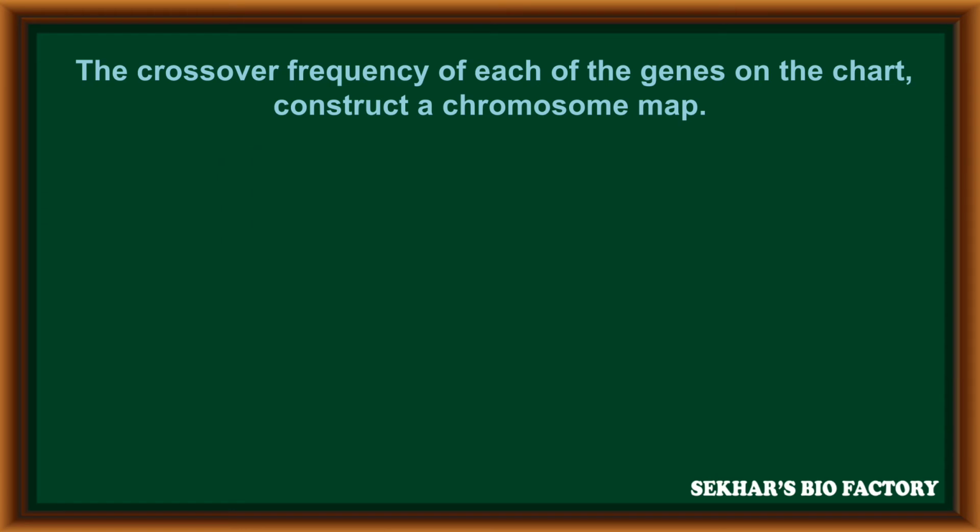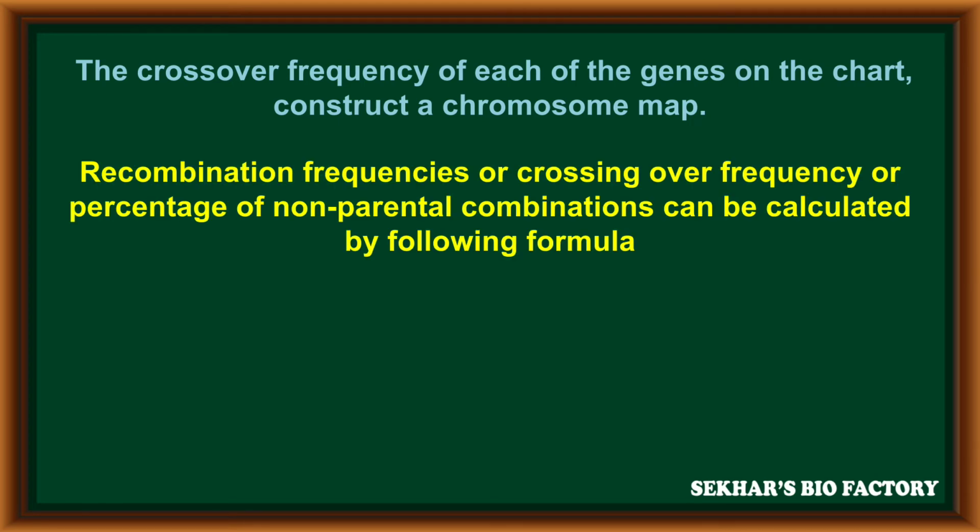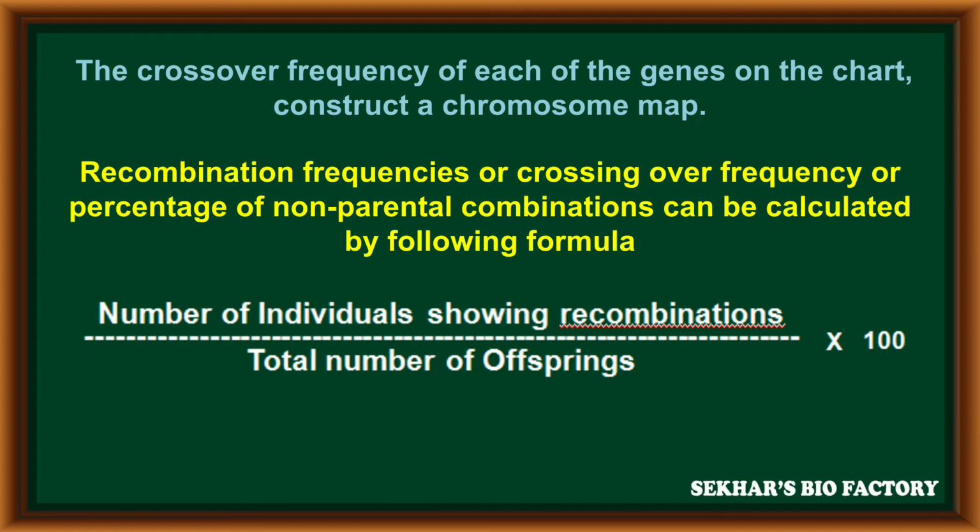The crossing over frequency of each gene on the chart constructs a chromosomal map. At this time, the recombination frequency or crossing over frequency, or percentage of non-parental combinations, can be calculated by using a formula. It is the number of individuals showing recombination divided by the total number of offspring, multiplied by 100. This formula helps to calculate the recombination frequency or crossing over frequency in a living cell.